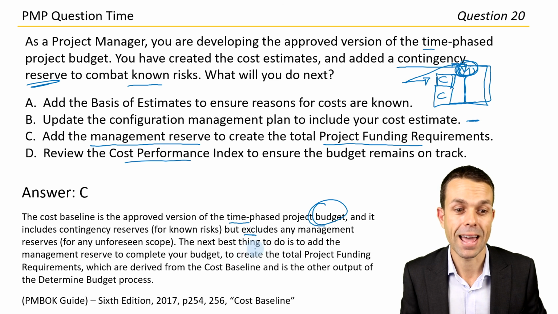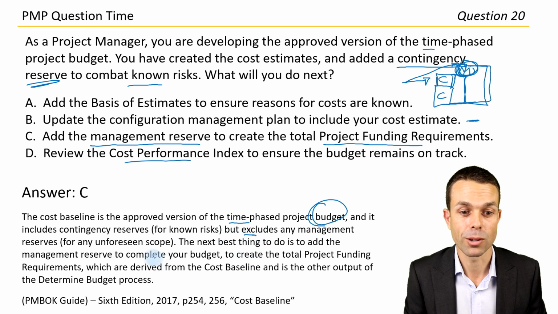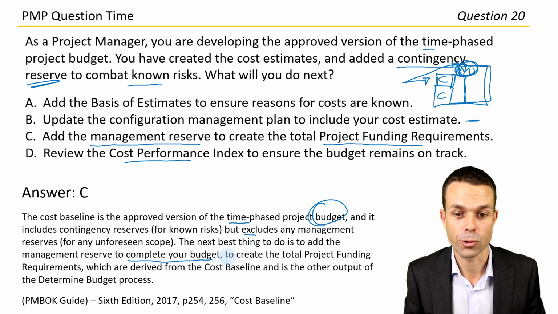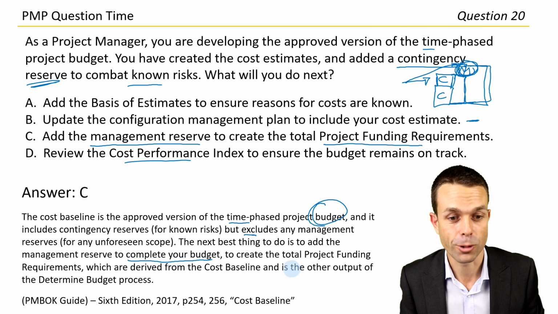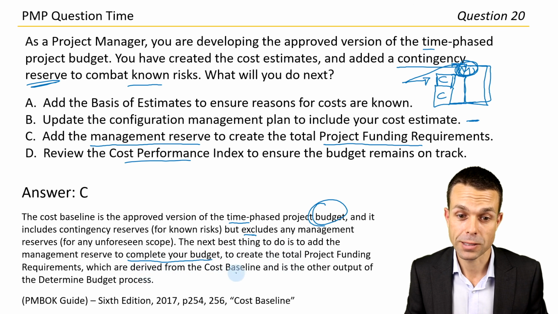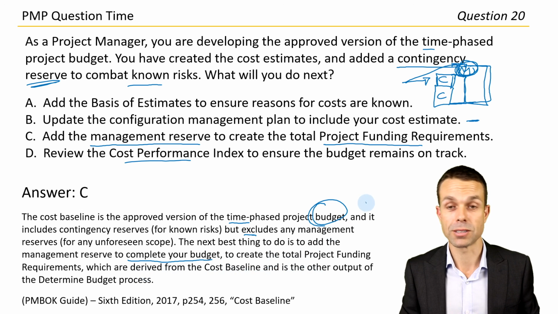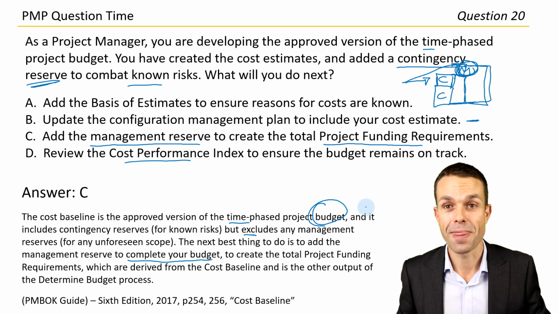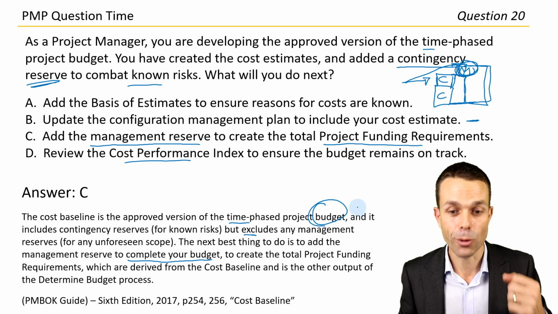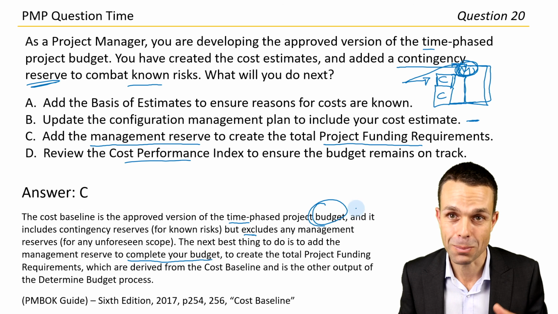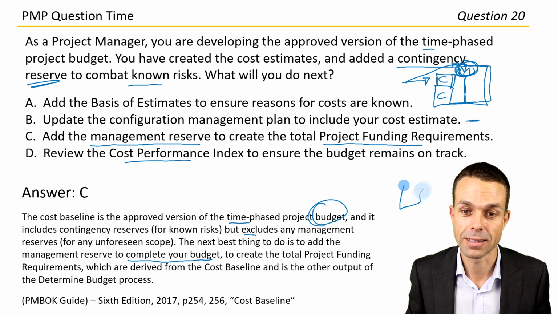The next best thing is to add those management reserves and complete your budget to create the total project funding requirements, which are derived from the cost baseline, and it is the other output of the determine budget process. So when we're determining the budget, that's the output we want, our project funding requirements, made up of all of those things, costs and management reserves.